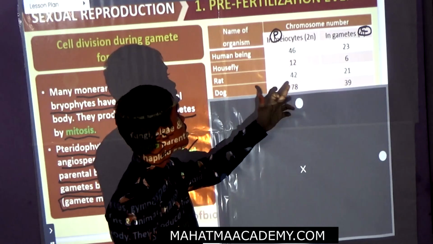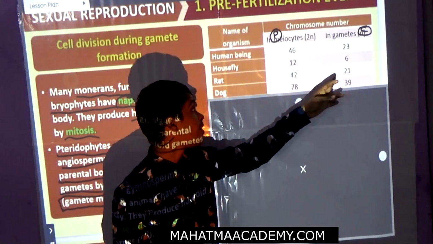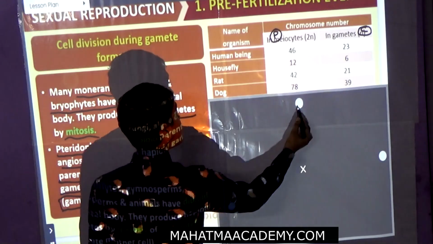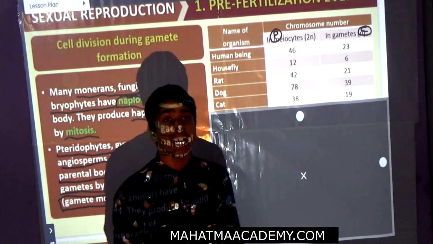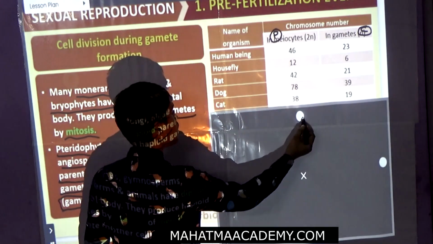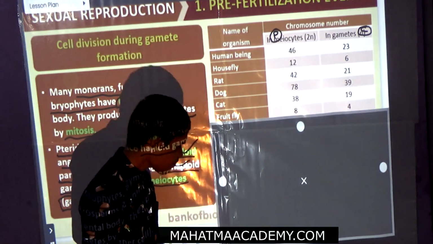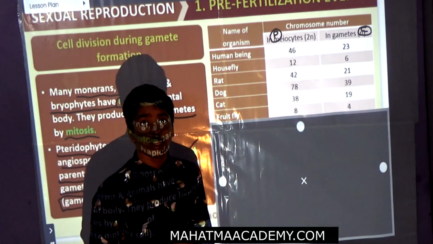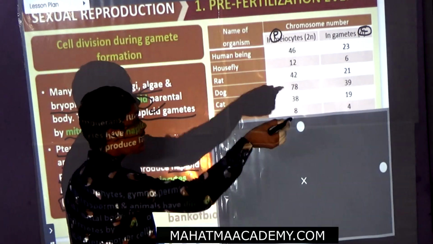Look how much higher than a human being. It is 78 and 39. Now for the cat, it is 38, and for the gamete it is 19. Now for fruit fly it is 8, and for the offspring it is 4.